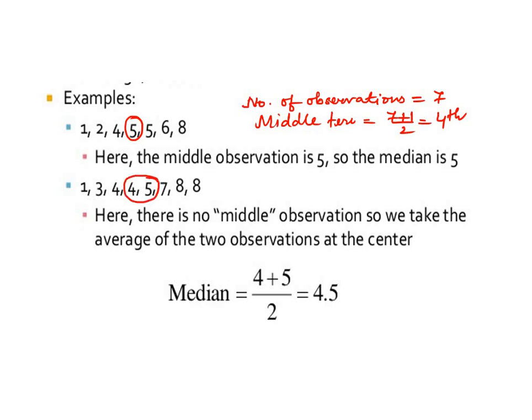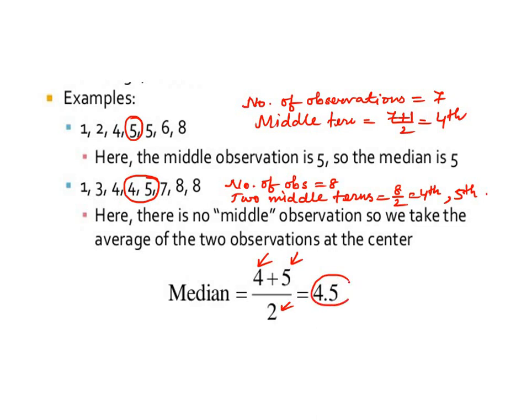Since the number of observations is 8, the middle terms are the 8 by 2, that is the fourth term, and the next one, the fifth term. So this is 4 and 5. The median will be the mean of these two, that is 4 plus 5 divided by 2, which is 4.5. So this is a very simple case when the observations are ungrouped.